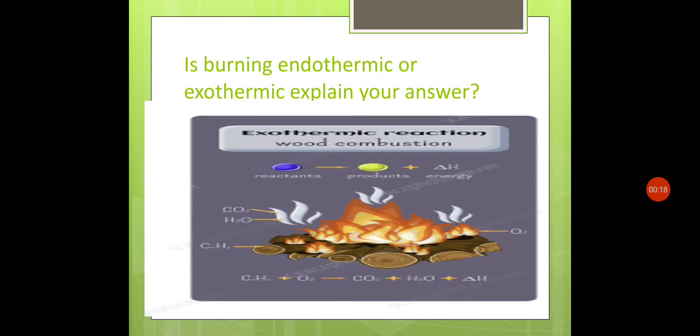Is burning endothermic or exothermic? Explain your answer. As you already have an idea about exothermic reactions, exo means out and therm means heat. So, exothermic reactions are those reactions in which a large amount of heat energy is evolved or given out. Burning or wood combustion is an example of an exothermic reaction.